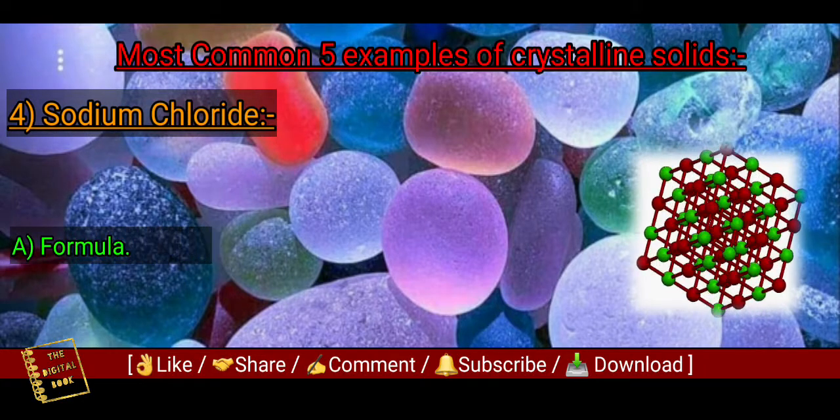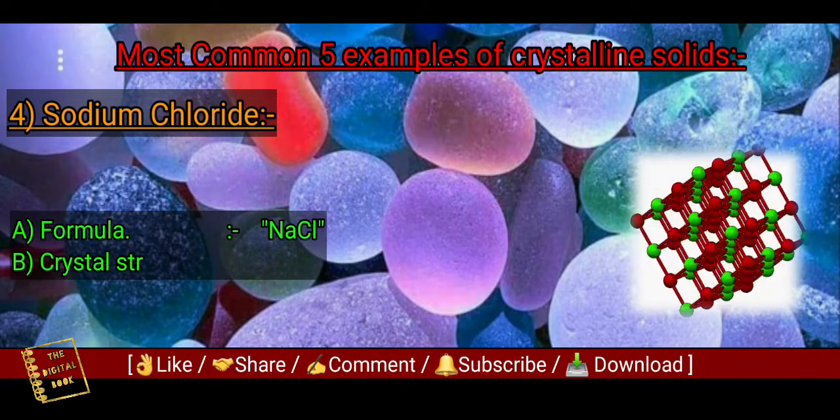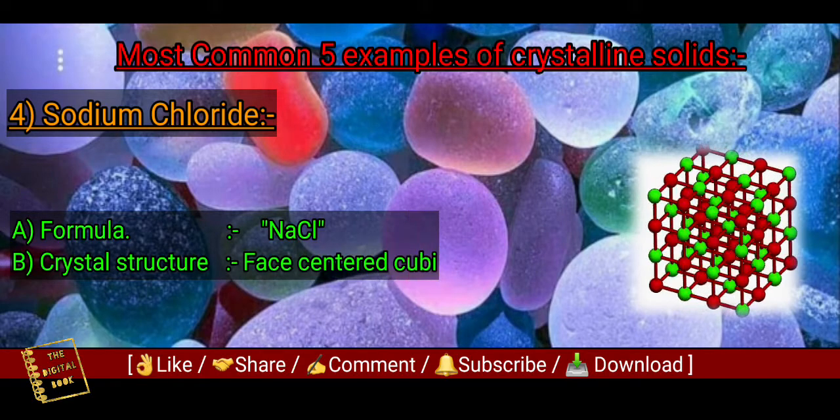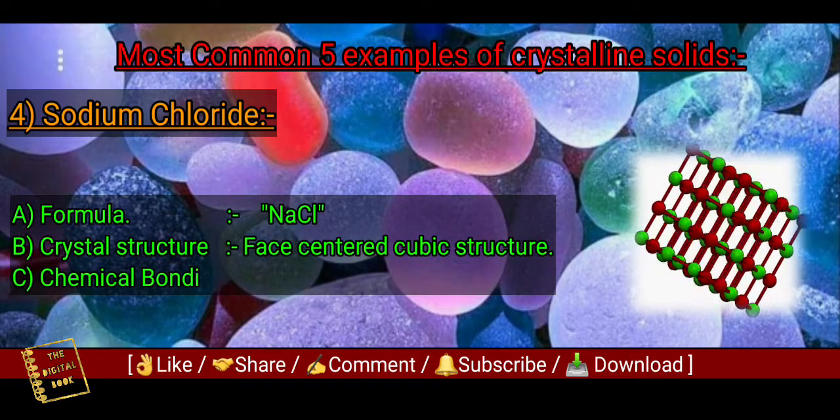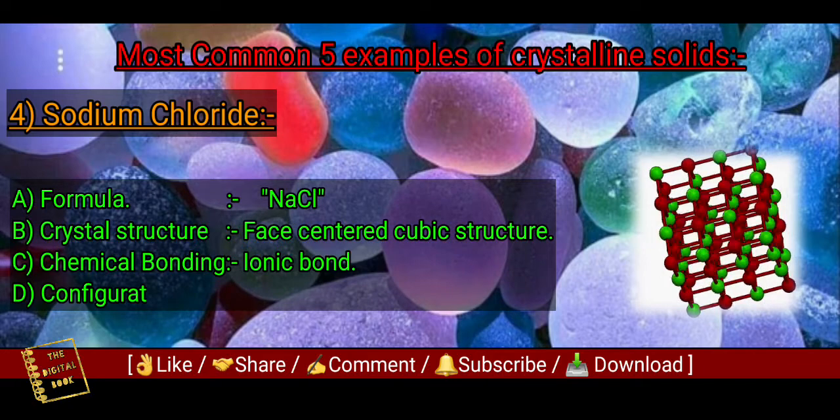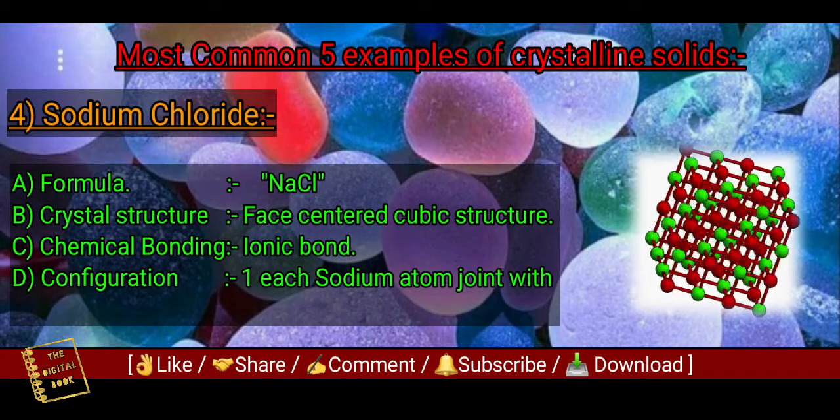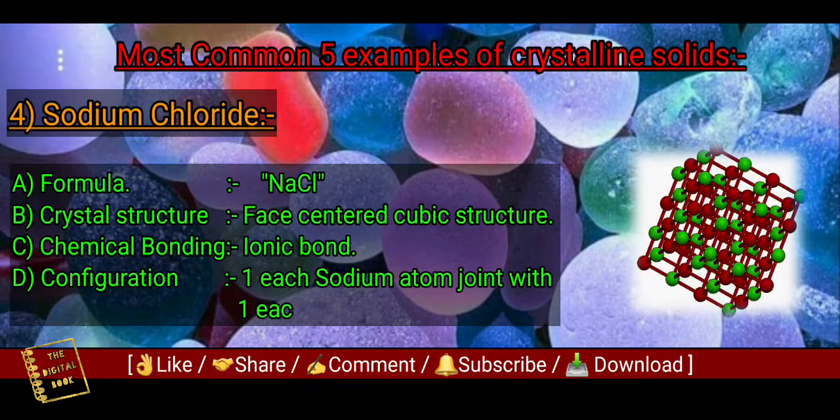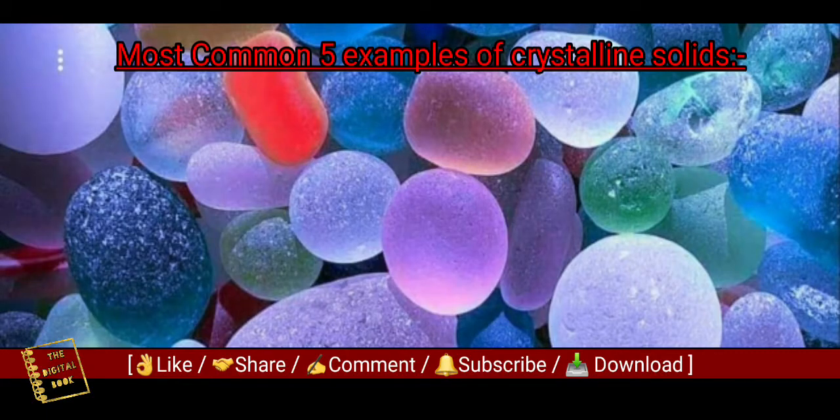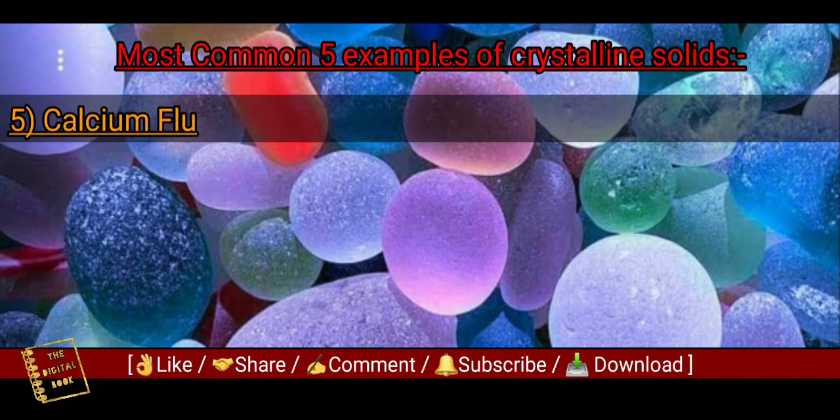The formula of sodium chloride is NaCl. The type of crystal structure is face-centered cubic structure. The type of chemical bonding is ionic bond, and its configuration is that each sodium atom joins with 1 chlorine atom. Then the fifth example of crystalline solid is calcium fluoride.